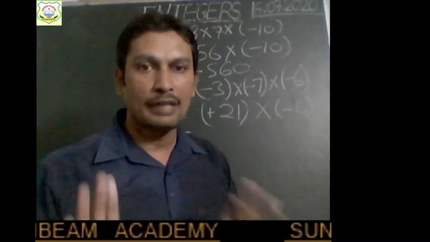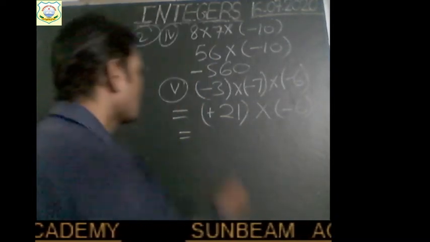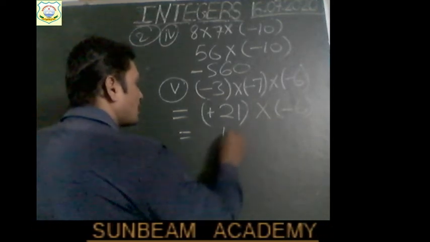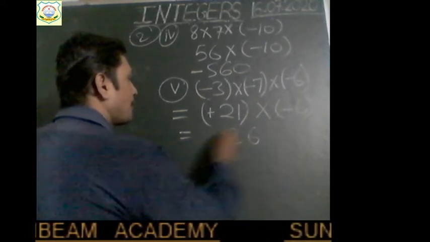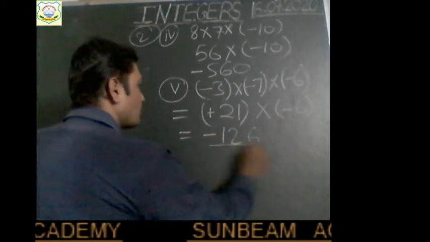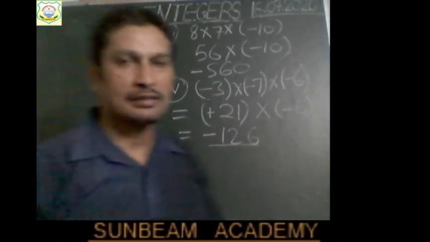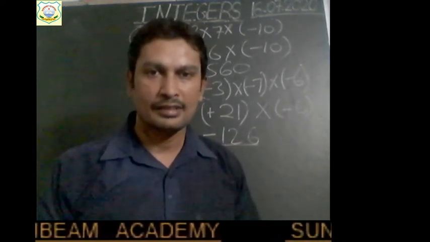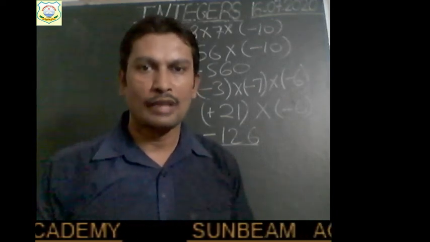Now it should be clear to you all. 21 times 6 is 126, and plus and minus becomes minus. So what do we get? Minus 126. Right, children? So this is how you have to solve.